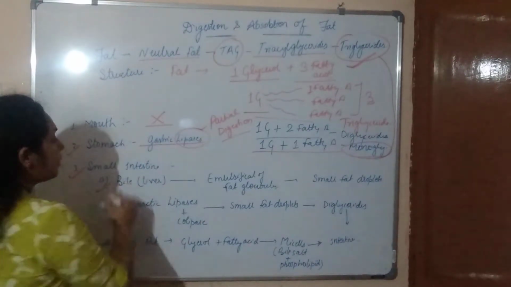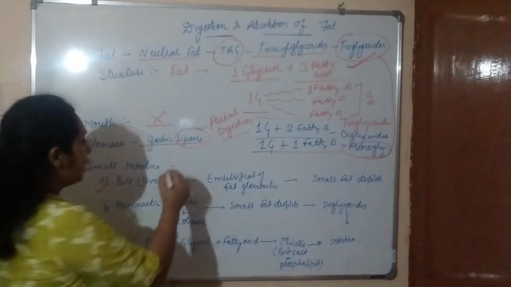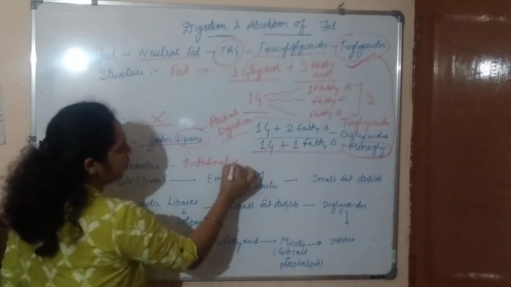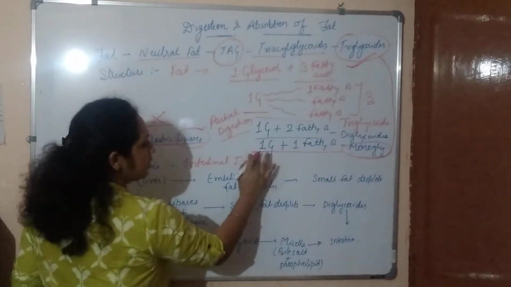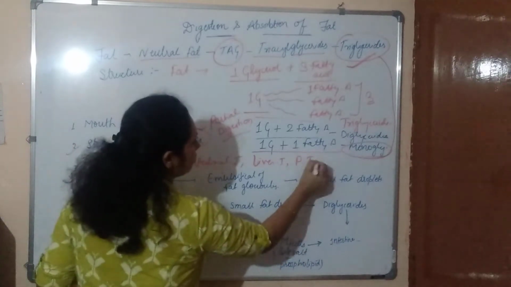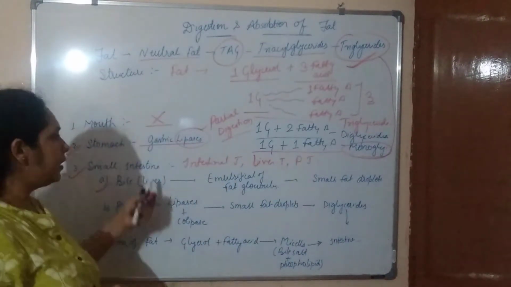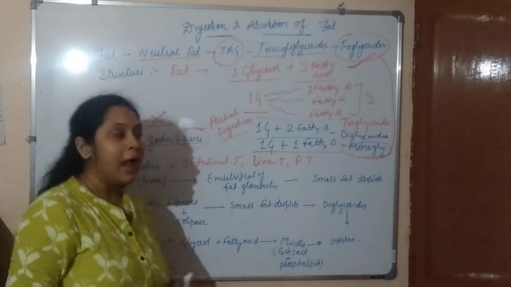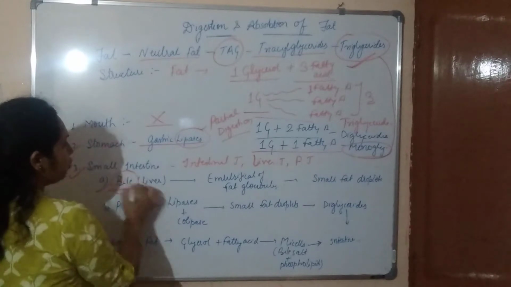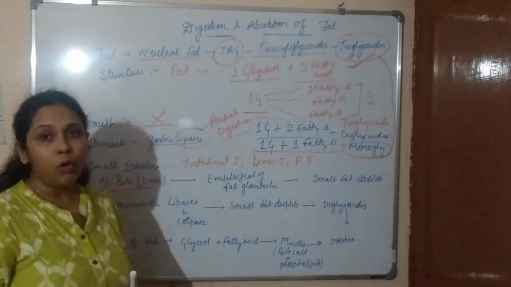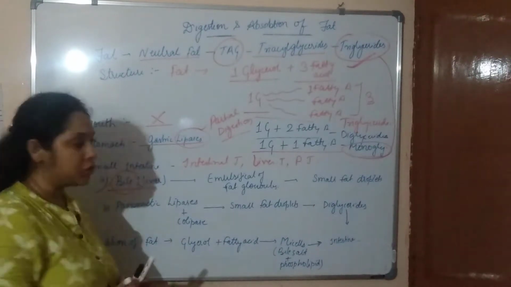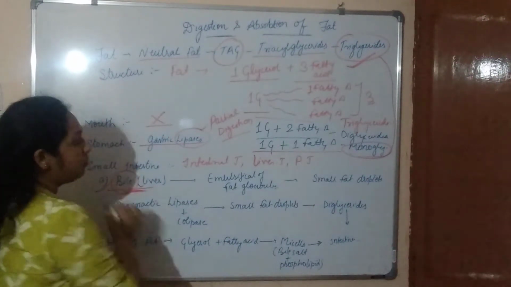We know that the small intestine contains intestinal juice, bile, that is liver juice, and pancreatic juice. The small intestine contains all these three different types of juice, and the liver juice contains bile. Bile is produced by the liver, and it plays a very important role in fat digestion. So what is the work of this bile?